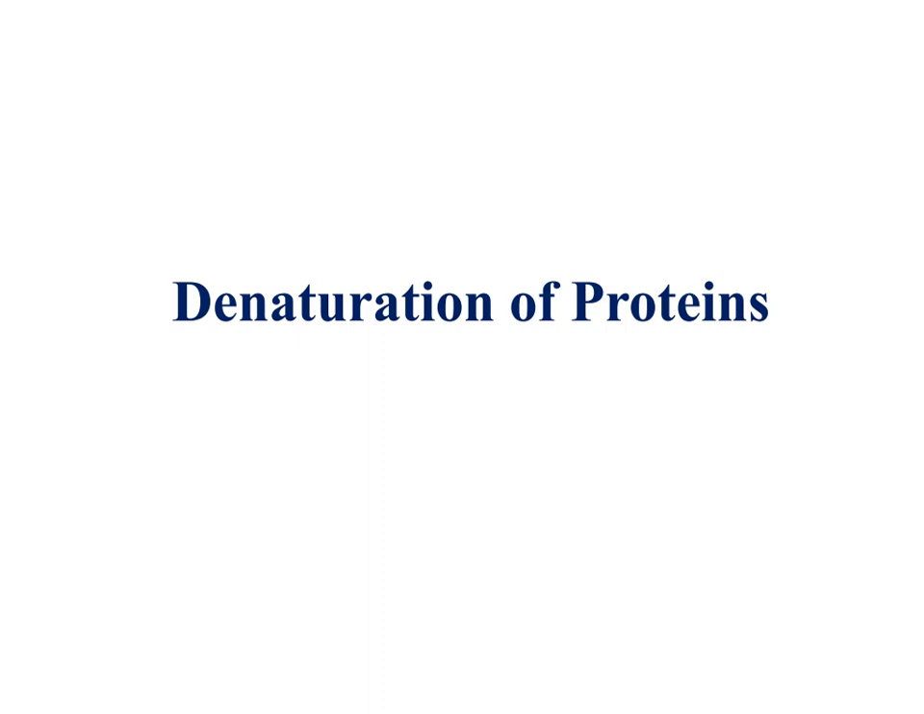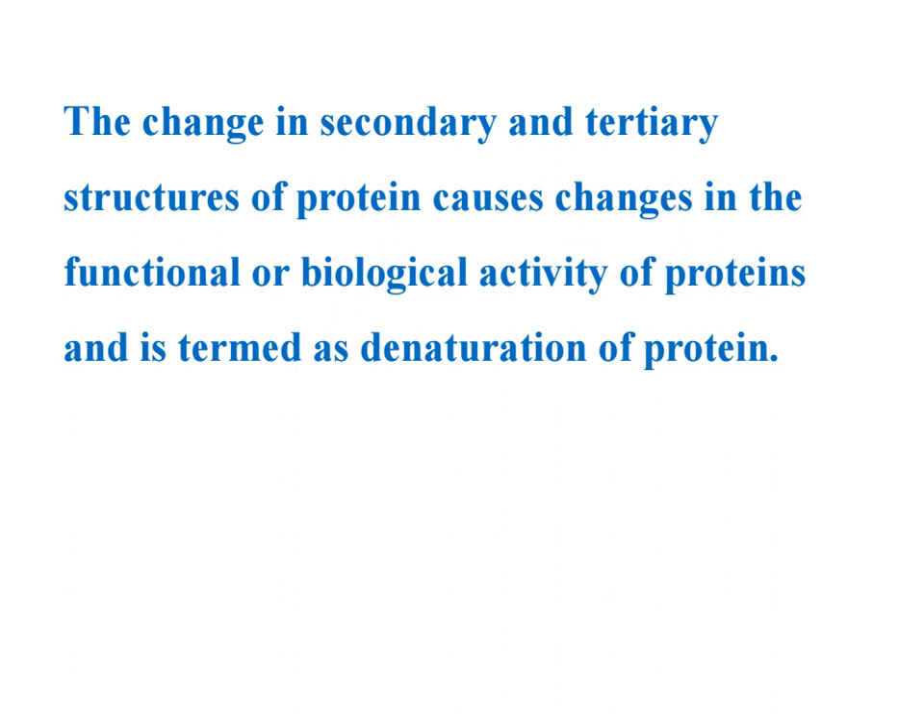In today's class, I am going to discuss denaturation of protein. What is denaturation of protein? The change in secondary or tertiary structure of protein, that is, alteration of protein shape. As a result of alteration of protein shape, the function or biological activity of the protein becomes completely inactive. That means biologically inactive. This we call denaturation of protein.